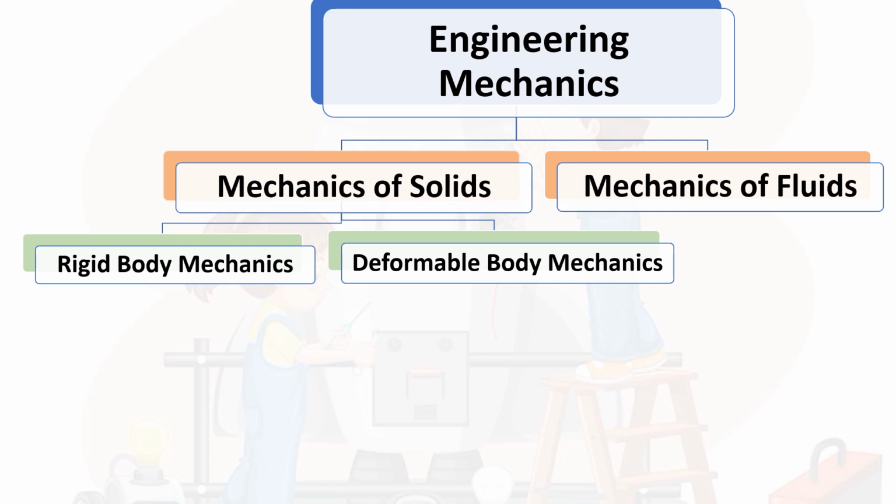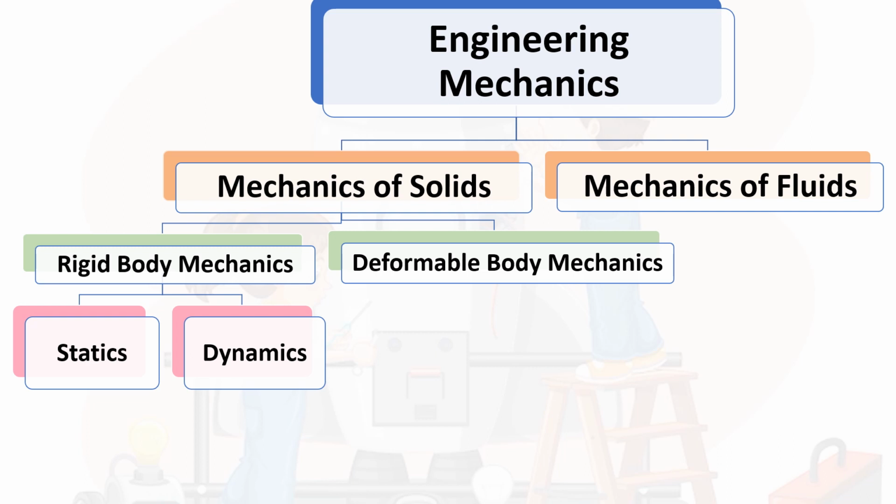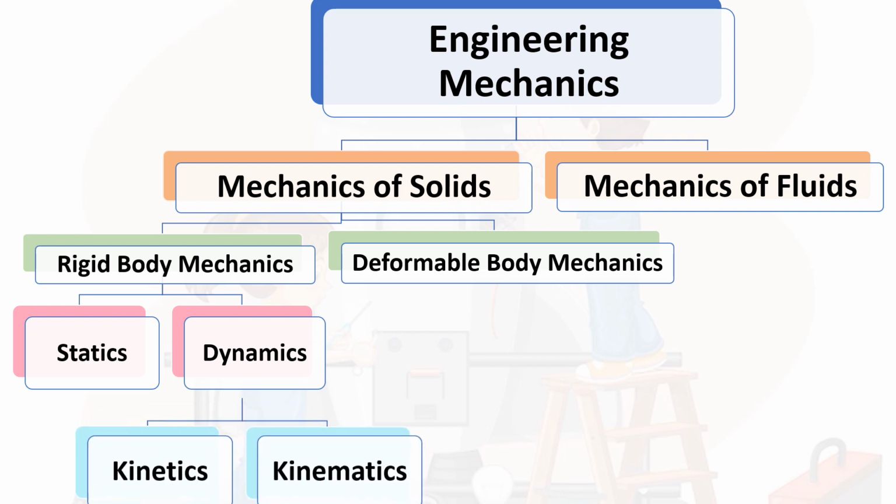That means those bodies will take some change in their position while force is acting on that body, but there will be no bodily changes occurring. So engineering mechanics deals with rigid body mechanics, which can be classified into two: statics and dynamics. If the rigid body is at rest, then that comes under statics. If the rigid body is in motion, that comes under dynamics.